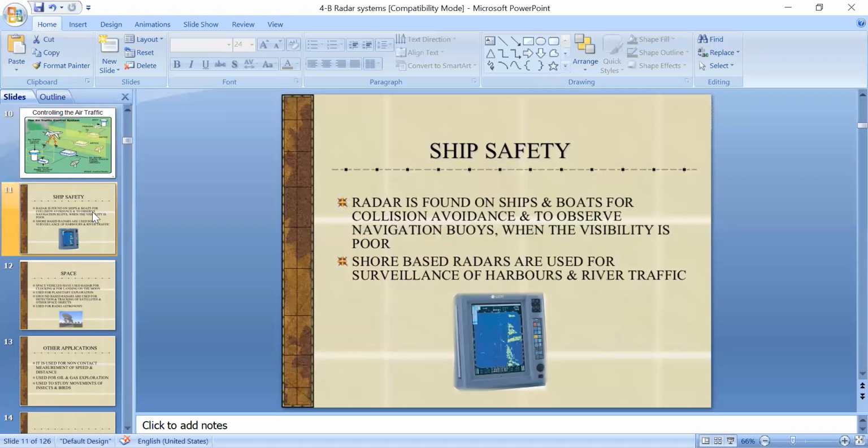So what are applications of radars in ship safety? Radar is found on ships and boats for collision avoidance and to observe the navigation buoys when the visibility is poor. Okay. So here I want to explain about buoys.